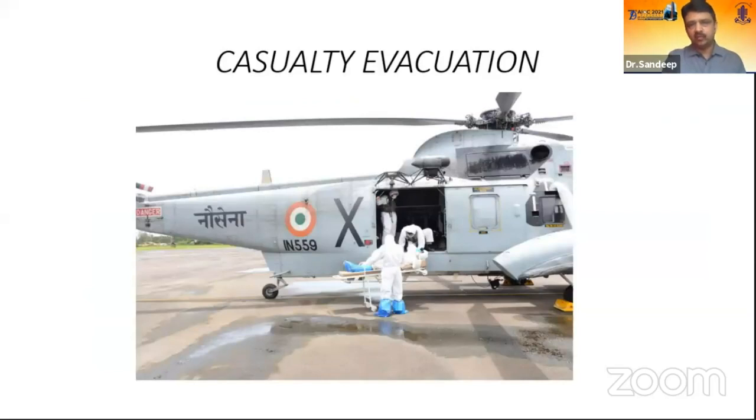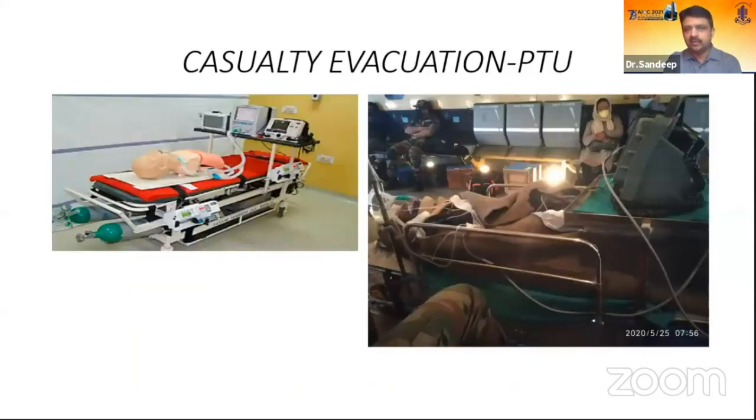The Navy and Air Force are better off because they have bigger helicopters and can take casualties out from ships and far-flung areas very fast. Naval evacuation will be talked about by Surgeon Commander Captain Amit Sethi later on. But evacuation out of ships is probably possible only by helicopters. So this is an improvisation which we have done.